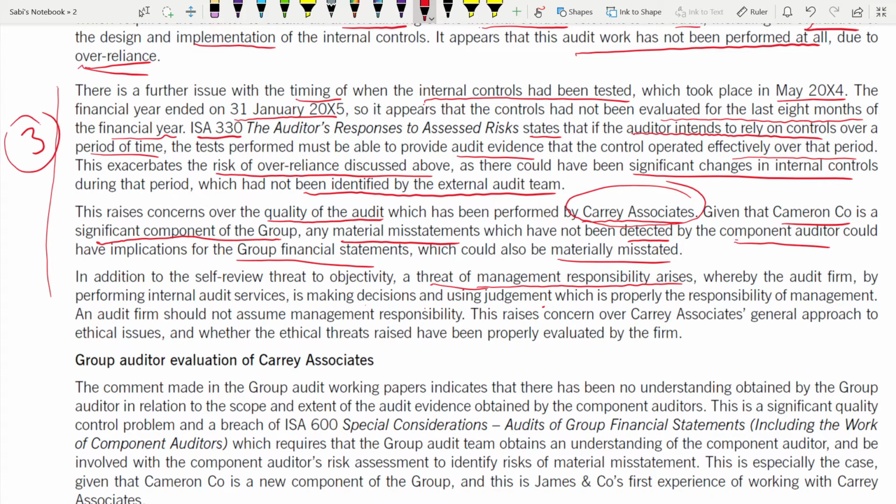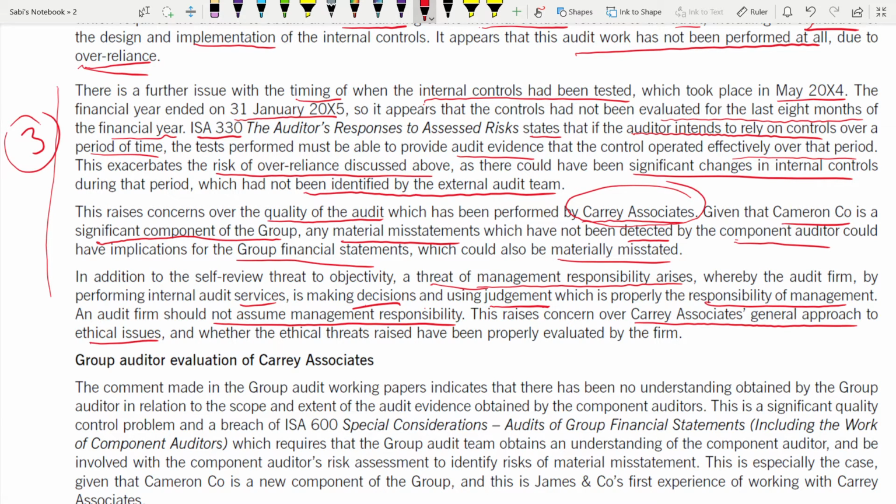Okay, so if he is performing the internal audit services, that auditor, what are they doing? They are making the decision, they are using the judgment, which is probably the responsibility of the management. It should be the responsibility of the management, but the auditors are performing it. An audit firm should not assume management responsibility. You cannot do the job of the managers. It is their responsibility. So this raises concerns over Carey Associates' general approach to ethical issues.